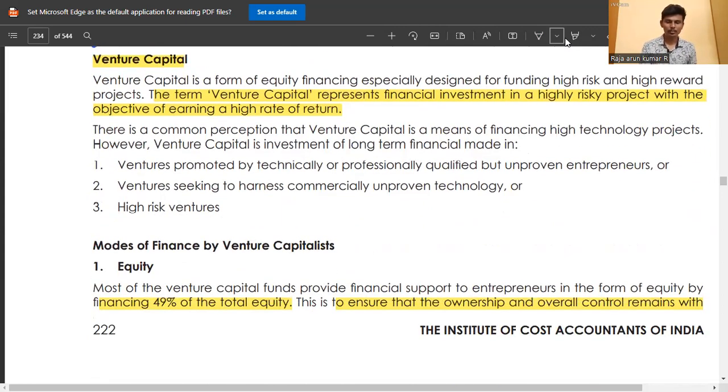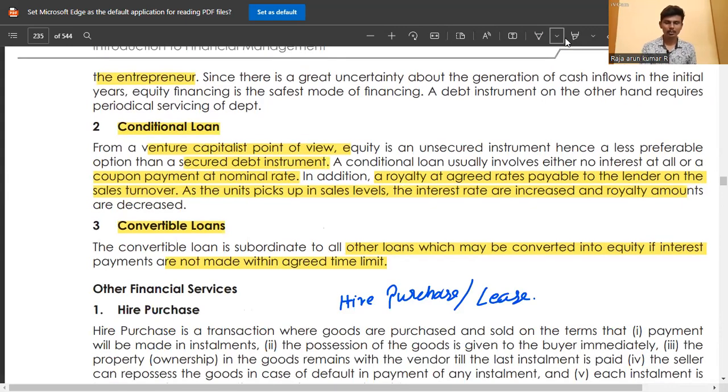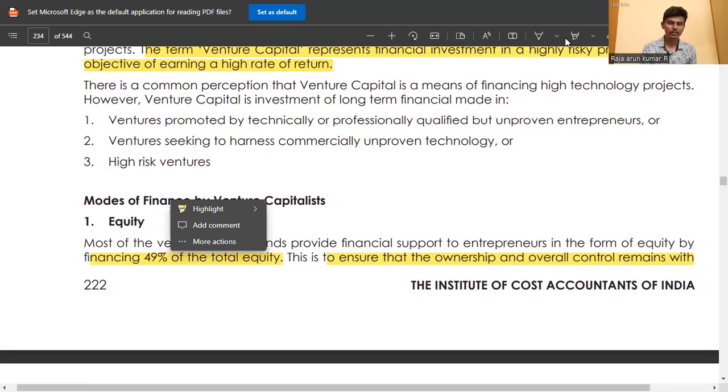The modes of financing by venture capital are three: equity, conditional loan, and convertible loans. Equity: venture capital funds provide financial support to the entrepreneur in the form of equity, financing 49% of total equity. This ensures that ownership and overall control remain with the entrepreneur only.